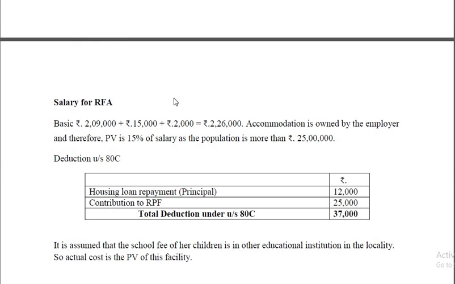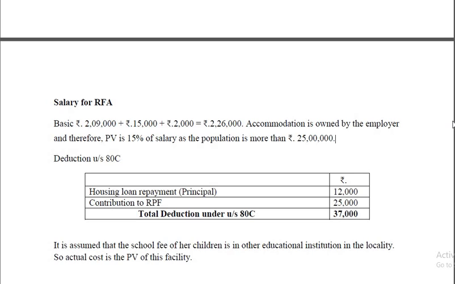Okay, what is salary for rent-free accommodation? So basic, then 15,000 bonus and taxable allowance, together 2,26,000. Accommodation is owned by the employer and therefore the perquisite value is 15% of salary as the population is more than 25 lakh. If the population is more than 25 lakh, 15% of salary.